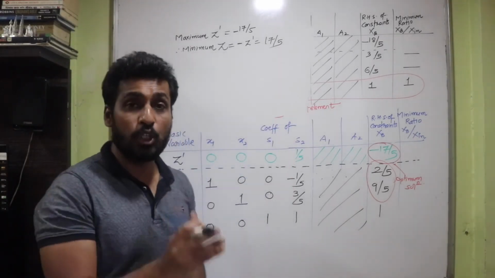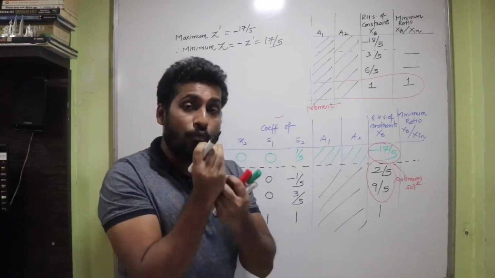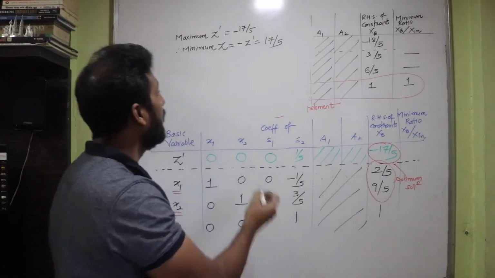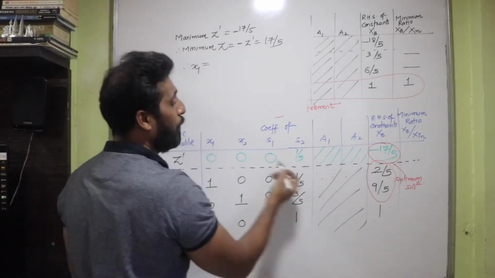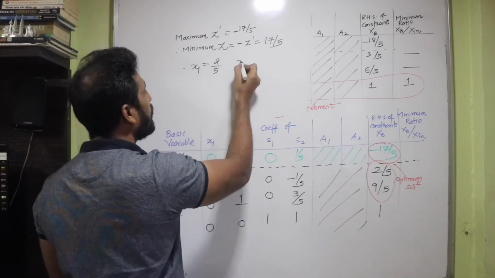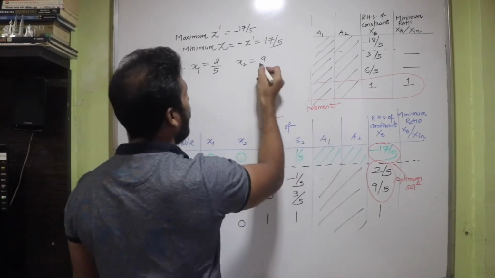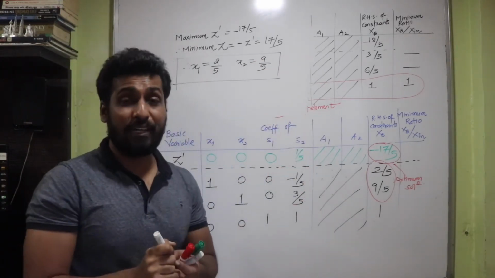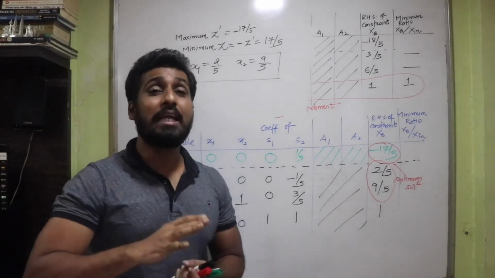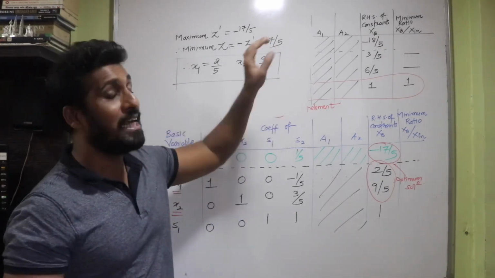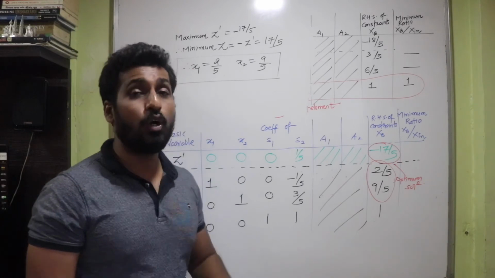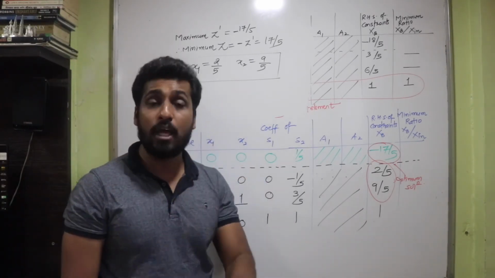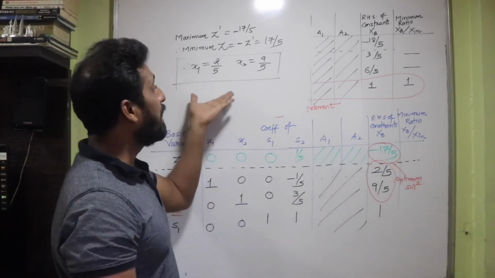And this optimum solution is obtained at a particular point. The values of that point are given by x1 and x2 from the column of xb. So therefore x1 will become 2 upon 5 and x2 will become 9 upon 5. Now students, if you take these values and put up in your objective function that was given to you, I will guarantee that you will definitely get your answer as 17 upon 5, isn't it? So make sure that you take these values and put up in the original question also to cross check whether you have really got the optimum solution or not.